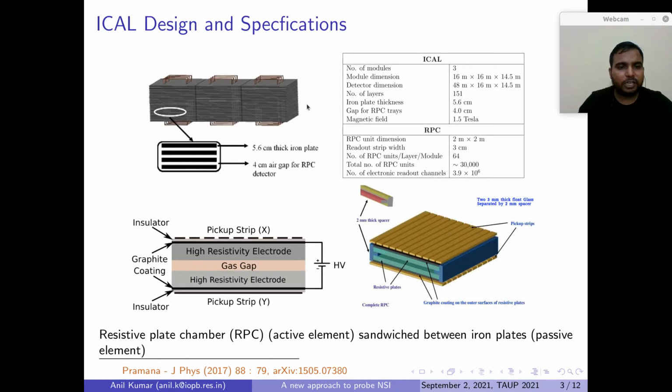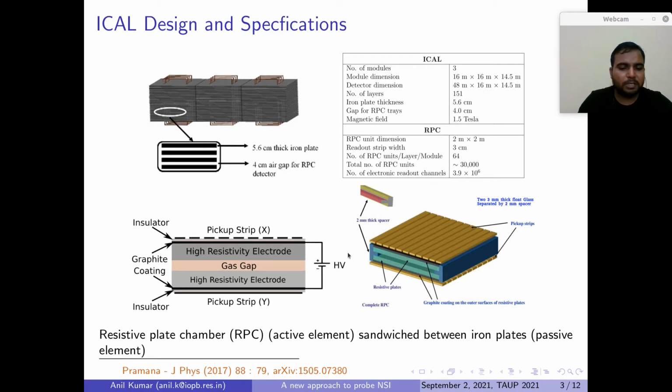If you look at the design of ICAL, it consists of iron layers which are stacked horizontally. The thickness of each iron layer is 5.6 cm and there is a gap of 4 cm between them, and inside that there will be the active detector element which is called RPC.